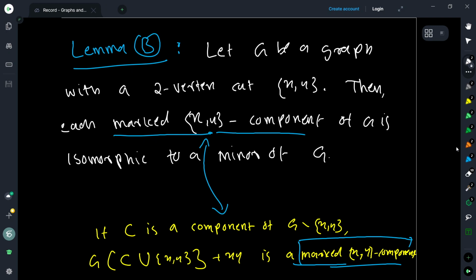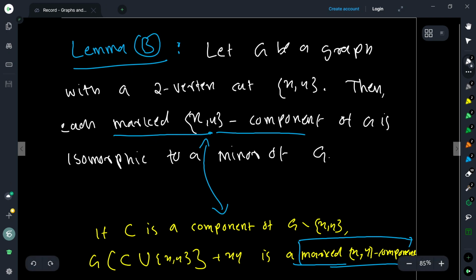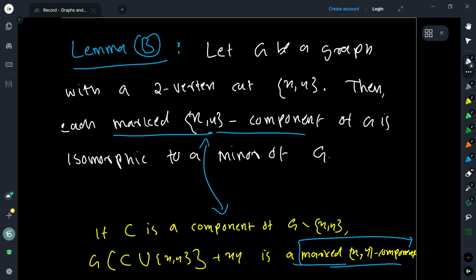So can anybody tell me why this is true?